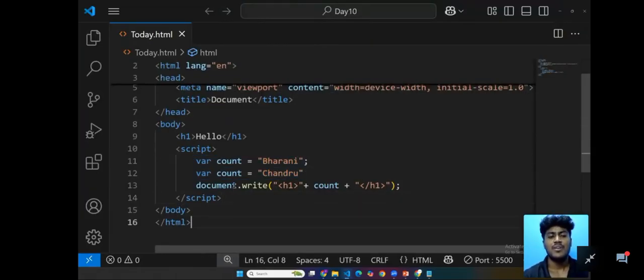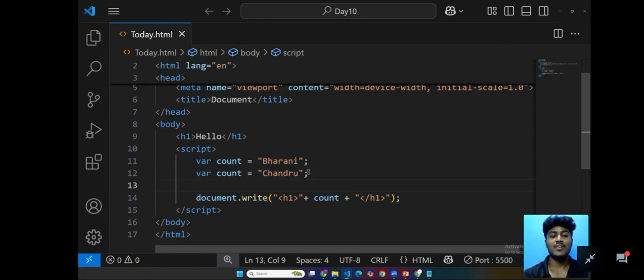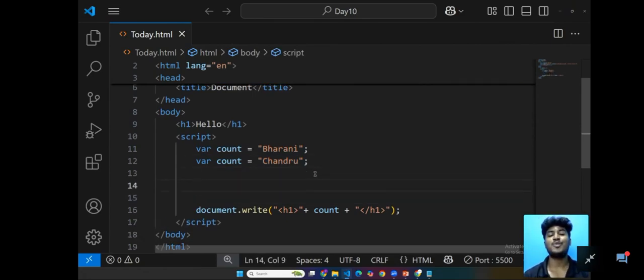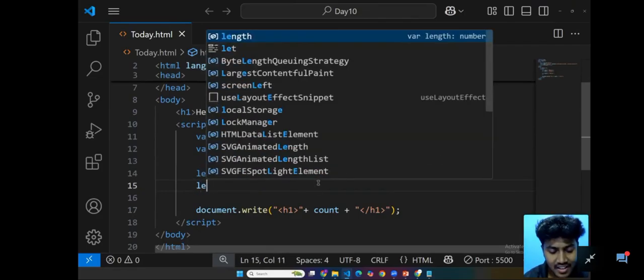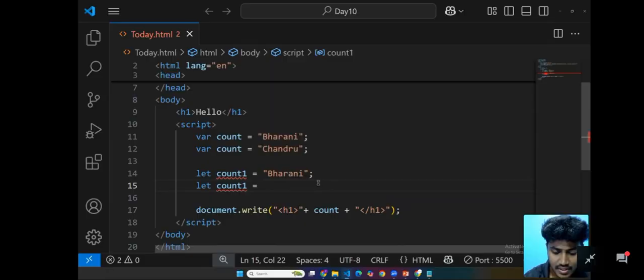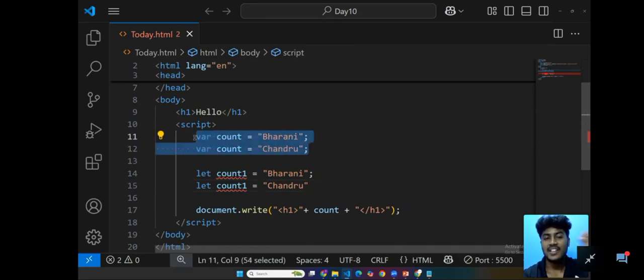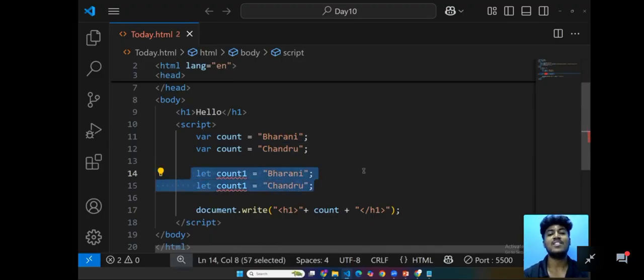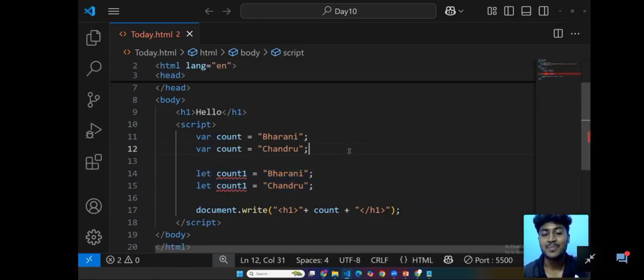But here you can see, when I do the same thing using let, let count1 equal to Bharani, and then let count1 equal to the same Chandru. Here you can see there is no error with var, but with let it is showing an error, because var is function scope, which we can use in our entire function, but this is a major problem.